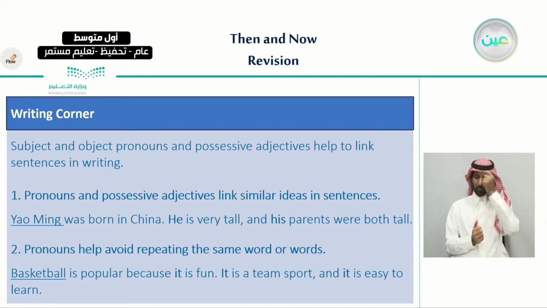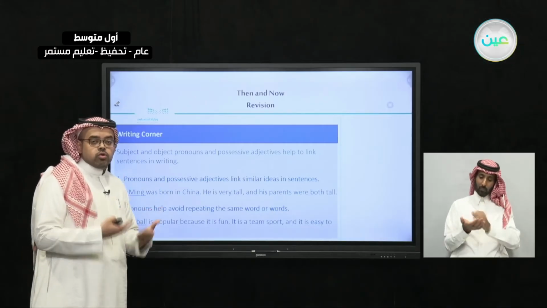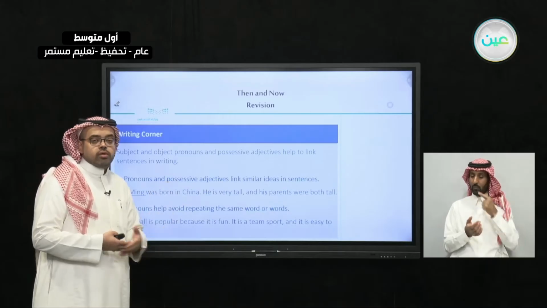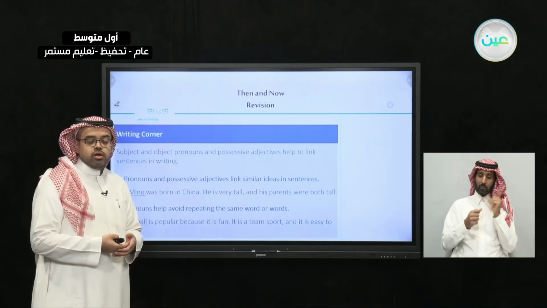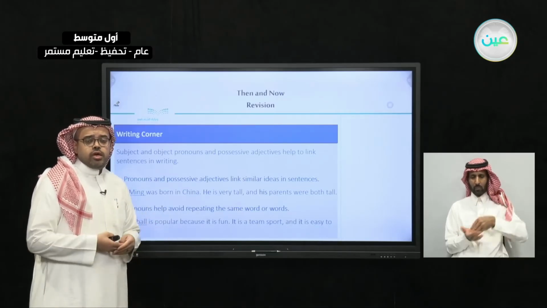adjectives. We said that subject and object pronouns or possessive adjectives sometimes help us to link ideas and sentences in writing. For example, instead of saying Yao Ming is from China, Yao Ming is tall, and Yao Ming's parents were both tall, here we can use the subject pronouns and the possessive adjectives in the same sentence without having to repeat the name of Yao Ming.